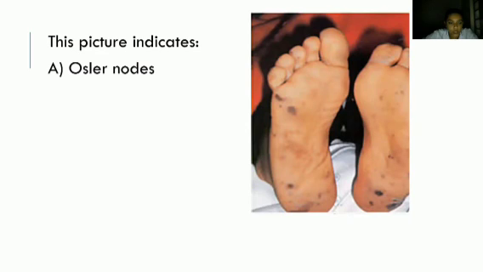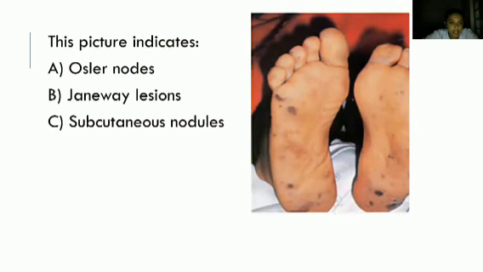Next one is, see the image, assess it well. What does this picture indicate? A, Osler nodes. B, Janeway lesions. C, subcutaneous nodules. D, Roth spots. If any image-based question comes, you should relate it with theory. What are Osler nodes? What are Janeway lesions? Just recall that and then try to answer.